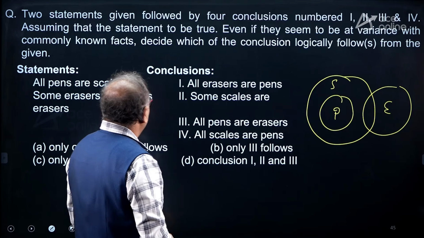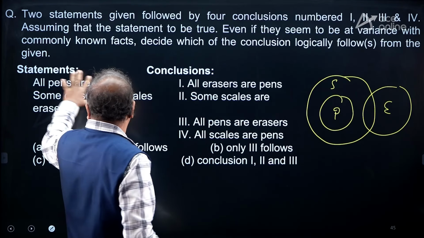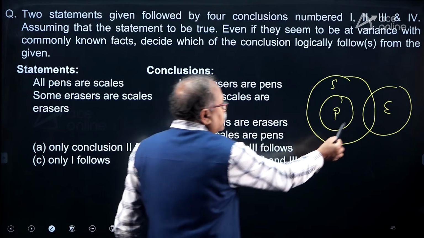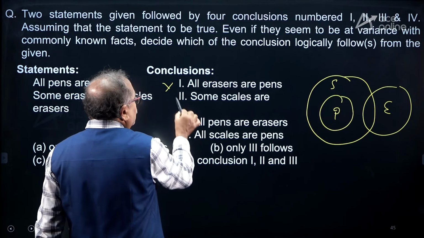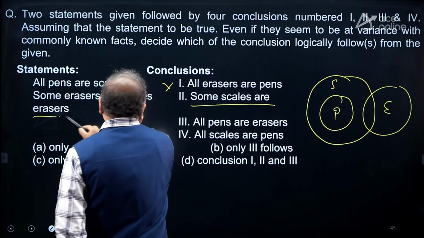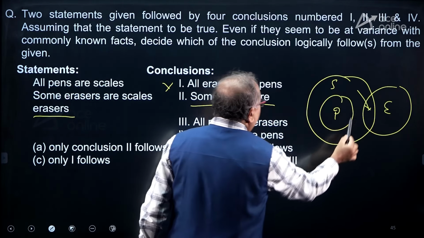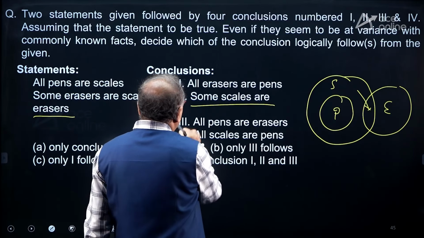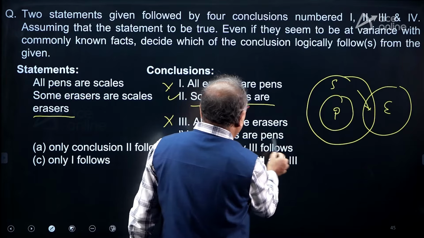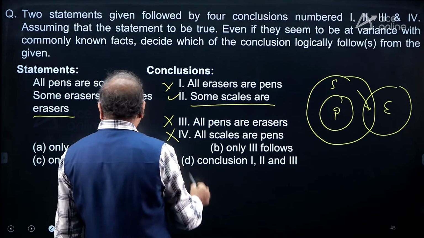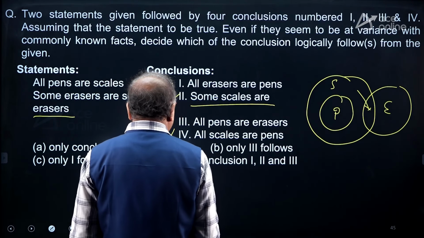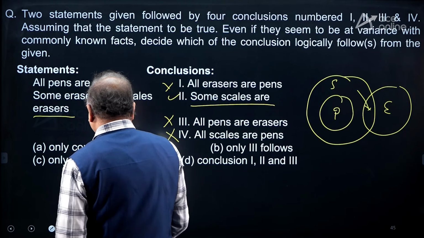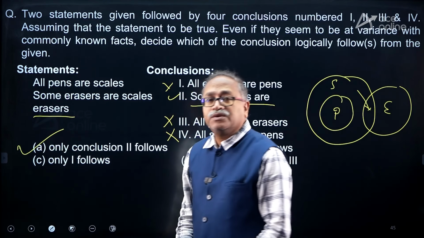Both are same. So your conclusion one, only two statements are there. One, all erasers are pens. Is all erasers are pens? No. Some scales are erasers. Yes, some scales are erasers. Next, all pens are erasers? No. All scales are pens? No. So only two follows. So do we have any option where only two? Only two. Conclusion, only two follows. Option A.